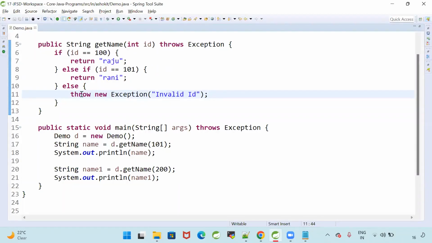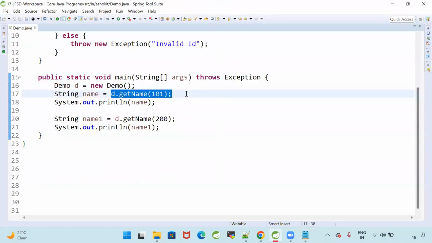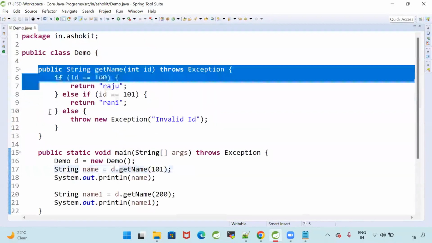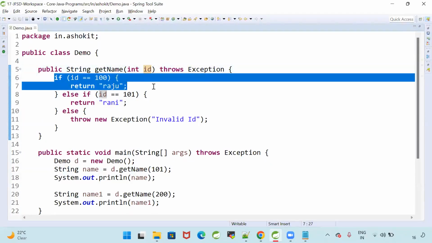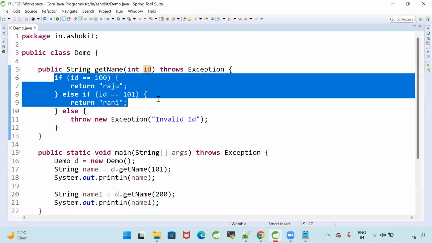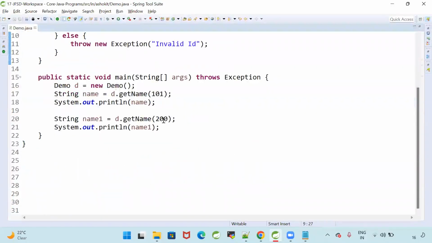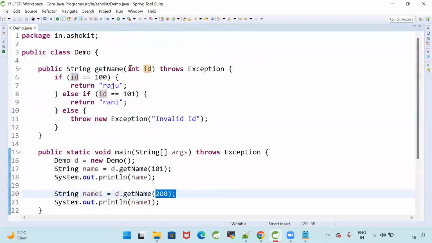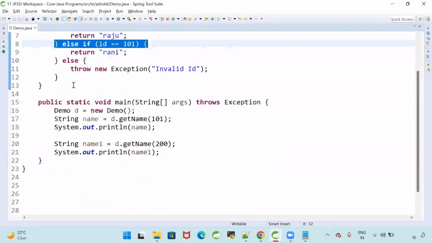Here, I am creating the exception wantedly based on some condition. Now, first, at the 17th line, d dot getName with 101. I'm calling the getName method with 101. Then what will happen? That 101 will be stored into ID. If ID is equal to 100, Raju. If ID is equal to 101, Rani. Else exception. For 101, Rani is the output. Now getName of 200. When I call the method with 200 as the input, 200 will go as the method parameter. The first condition will fail. The second condition also will fail. Directly it will go to else.